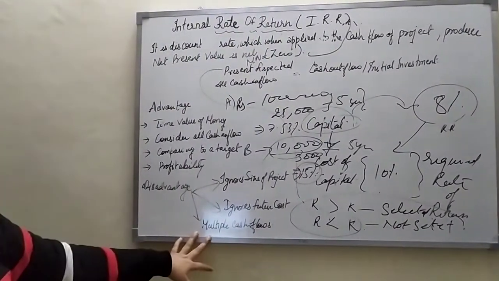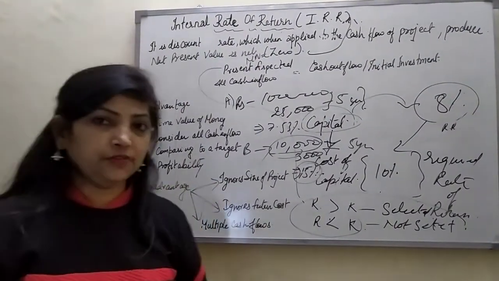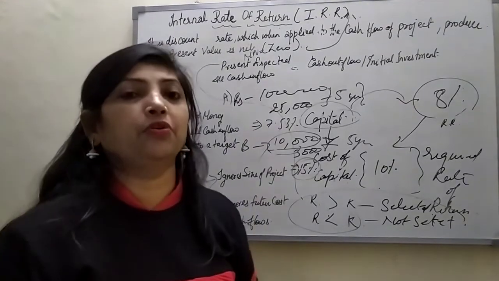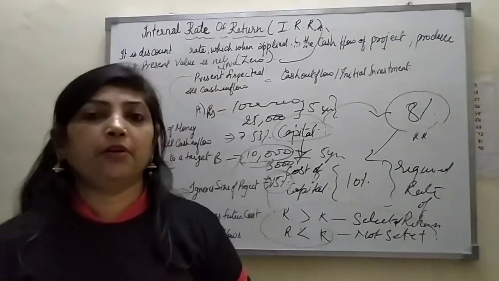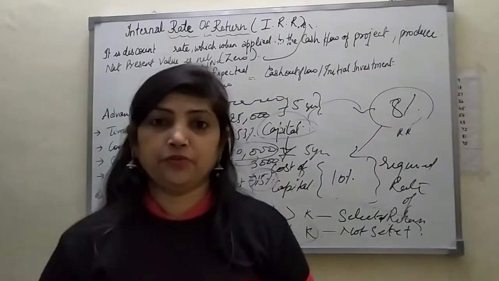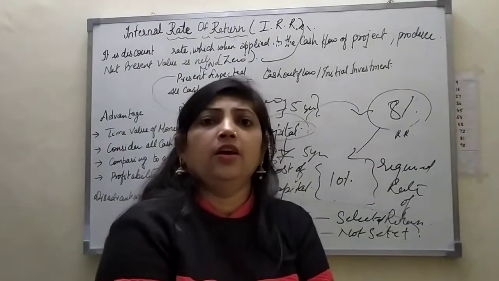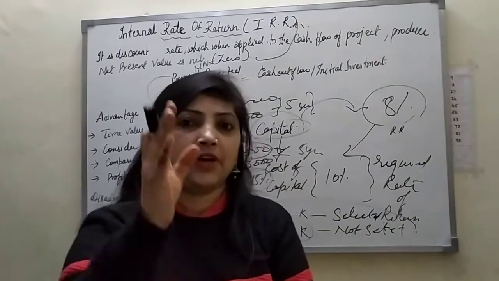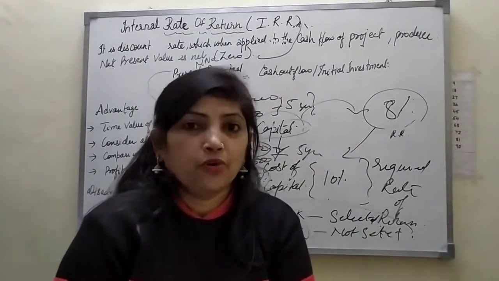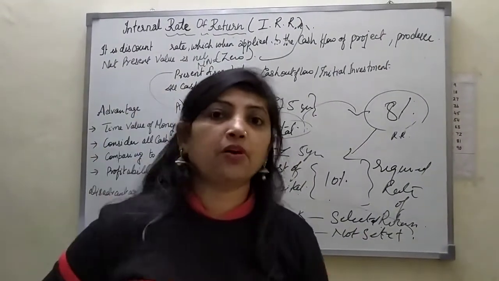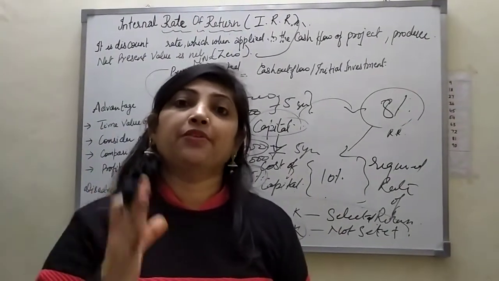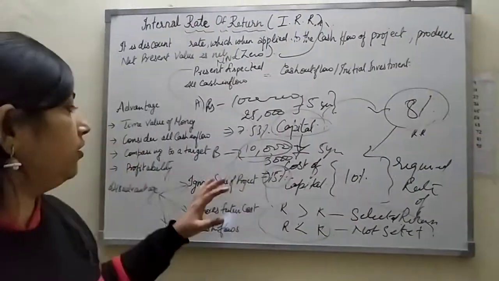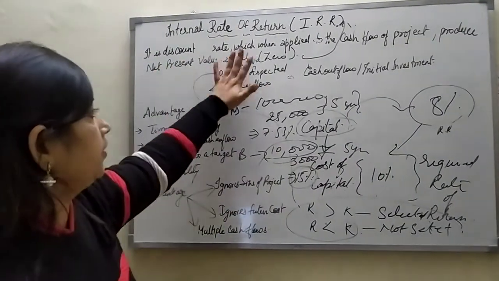The third disadvantage is that if the company has multiple cash inflows, at that time they are not able to find the appropriate rate of return. If they have a certain cash flow, then they are able to find the NPV, net present value, over that. But if there are a number of cash flows, the company is not able to find the appropriate rate of return. Those are the disadvantages of the internal rate of return.